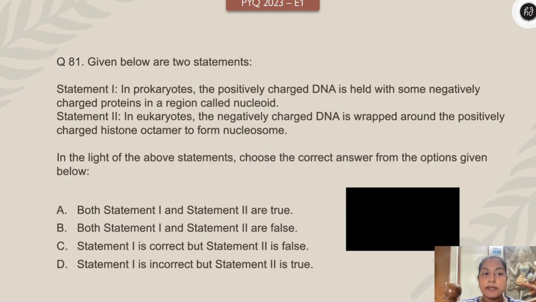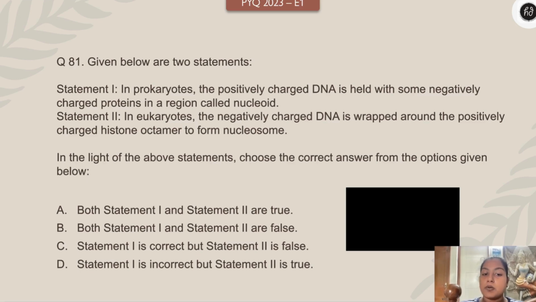Given below are two statements. Statement 1: in prokaryotes the positively charged DNA is held with some negatively charged proteins in a region called nucleoid. Statement 2: in eukaryotes the negatively charged DNA is wrapped around the positively charged histone octamer to form nucleosome. So choose the right answer.